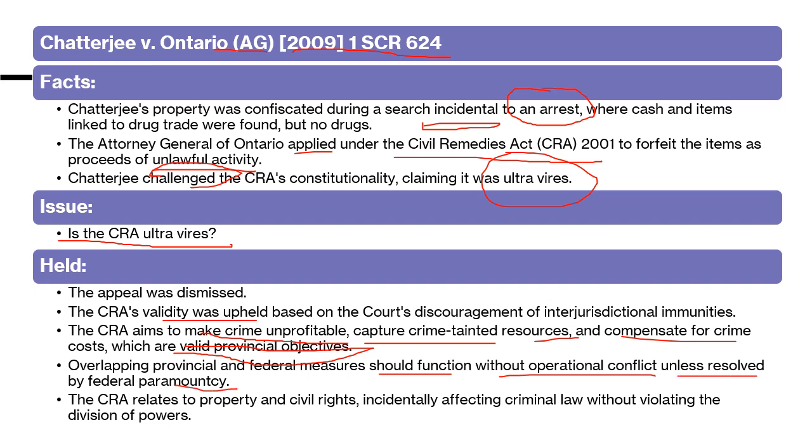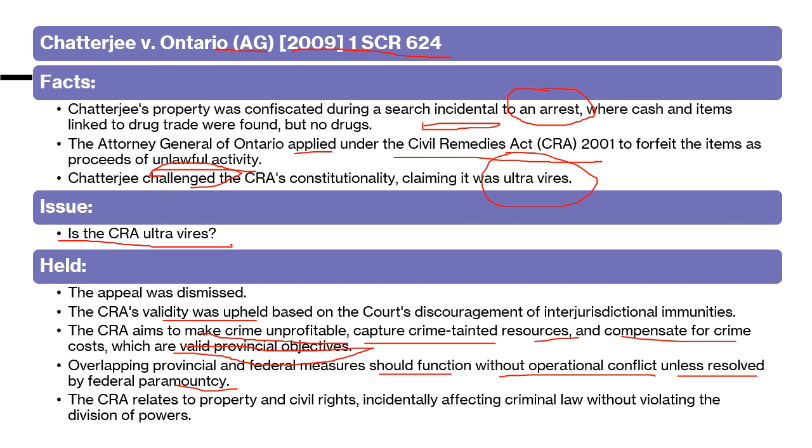So here you can see that there is no need to hold this act invalid, as this act is nowhere contradicting any of the federal legislation, any of the criminal law provisions. The aim is of a provincial nature. The constituents are valid provincial objectives. There is no operational conflict. Operational conflict comes into existence if this act works against any of the federal legislation's provisions. So there is nothing which can bring federal paramountcy into the picture.